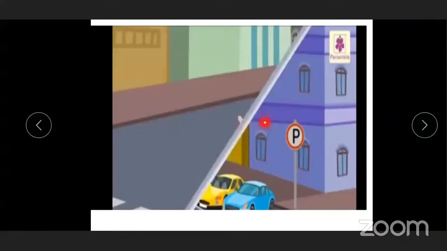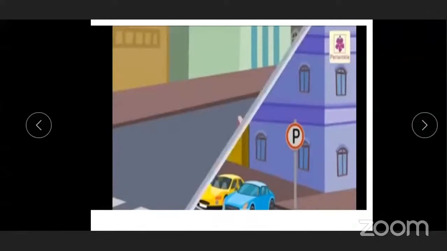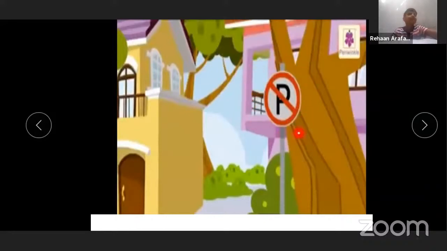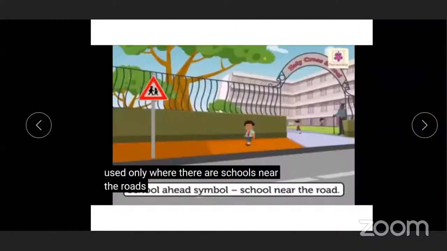What is P? If you see the symbol of P, that means parking. P means parking. That means you can park your vehicles. What does this symbol show? No parking. You cannot park your vehicles here. Now these symbols show there is a school near the road.